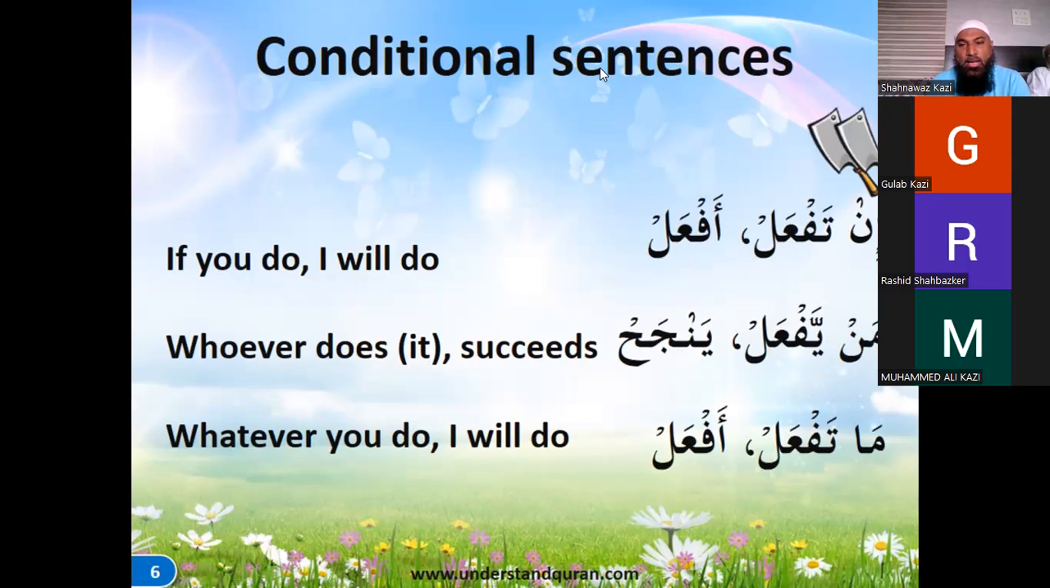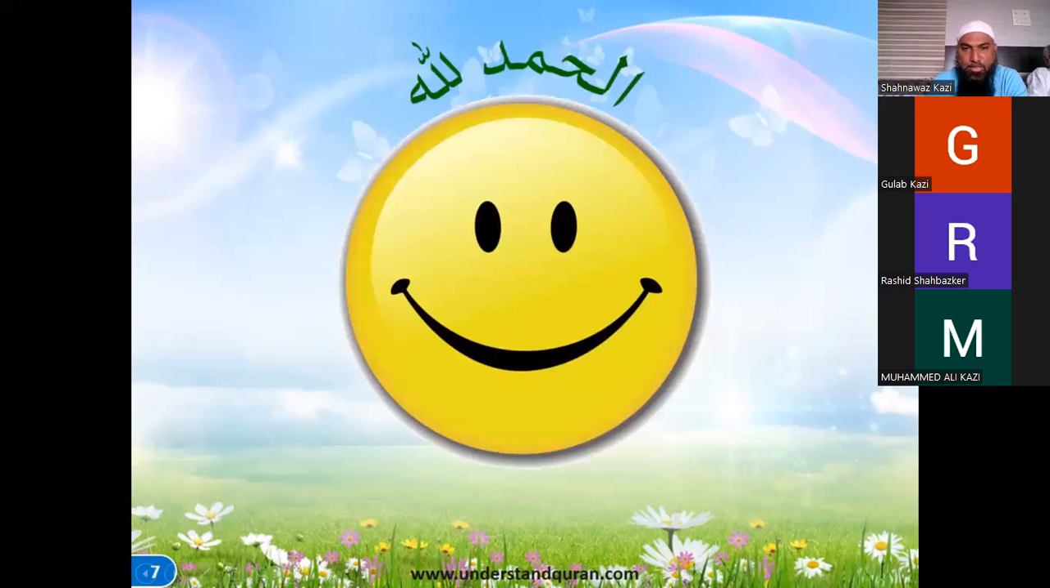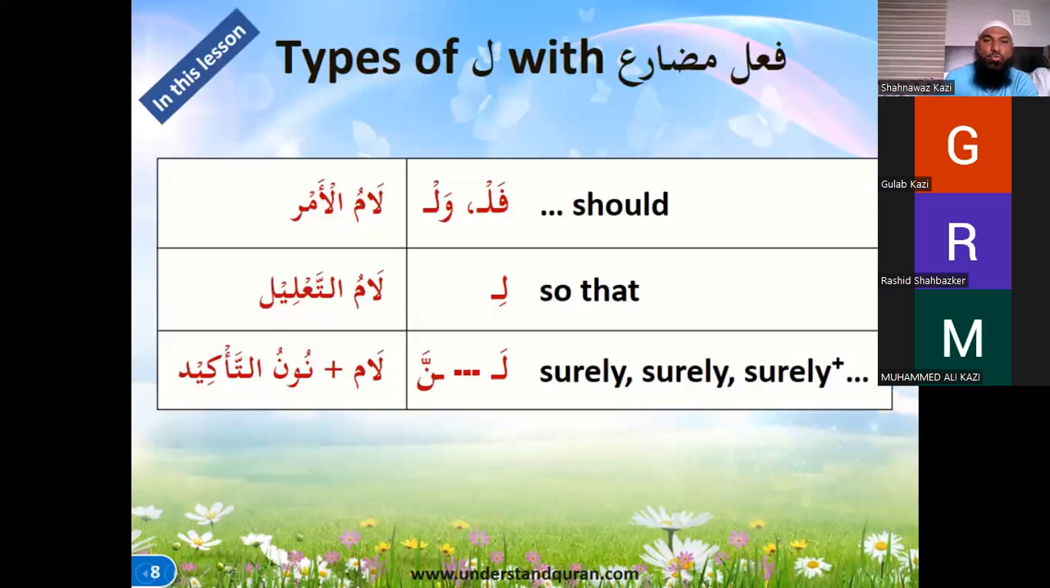Ma would be whatever, and man is whoever, and in is if, right? So these are the different meanings and how the conditional sentences are made and used. This is what we had done last time. So what we're going to do today is to learn different types of lam. So the first of it is lam amr. So lam amr, we have already seen amr, and we already know that the amr adds the sukun to the end, right? So that is the lam amr.